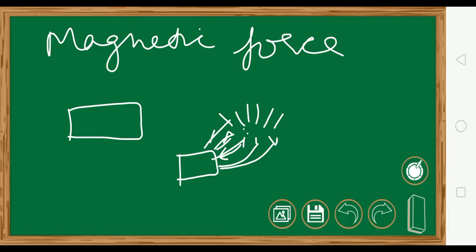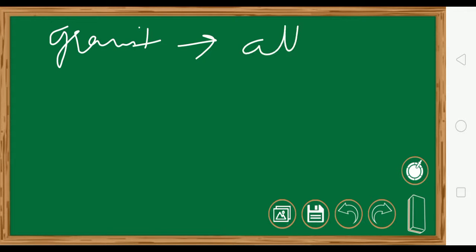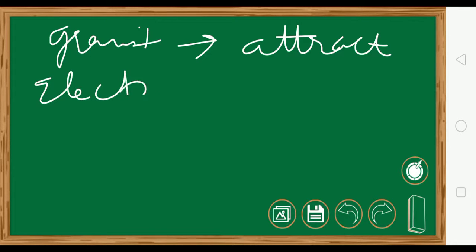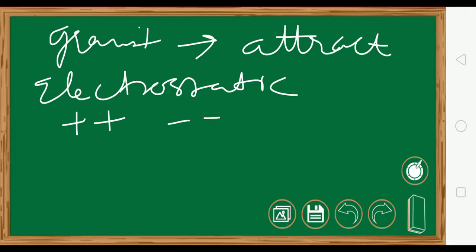Now what is the general character of the non-contact forces? First, the gravitational force is always attractive, while the electrostatic force and the magnetic force can be either attractive or repulsive. The gravitational force will always attract. It will never repel. Okay, but in electrostatic force both happen, attract as well as repel, depending upon whether it is plus or minus. As I told you, plus will repel, minus will also repel, but plus and minus will attract.